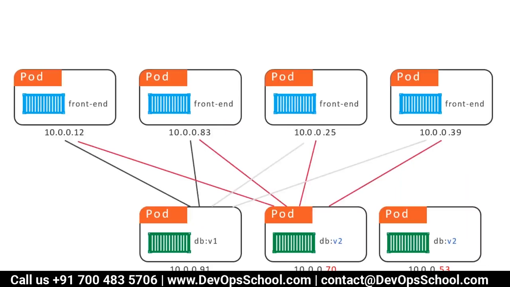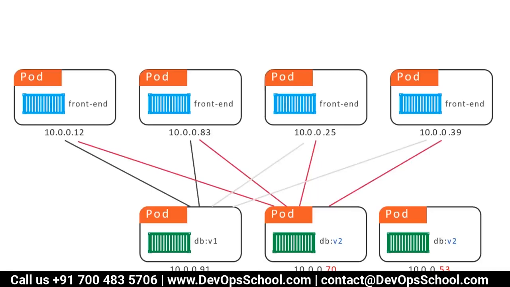Second problem: a load balancer has a fixed IP address. I hope you might have worked with a load balancer. You know that a load balancer has a fixed IP address. But here there is a problem. The problem is the pods' IP addresses are getting changed. That's the first problem. The second problem is the number of pods is also changing. That means you go from 2 pods to 3 pods because of scale out, scale up. One more problem. Let's say you deploy a new version, V1 earlier, and you deploy new version V2 with additional pods. Now again there is a problem. So how will this load balancer solve it?